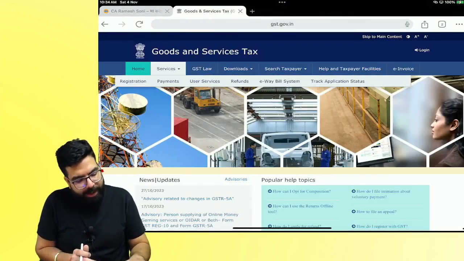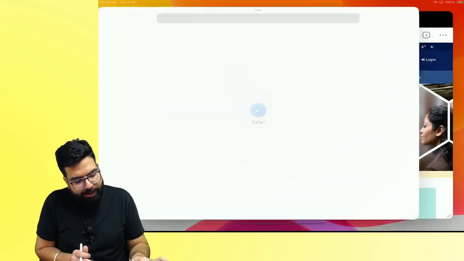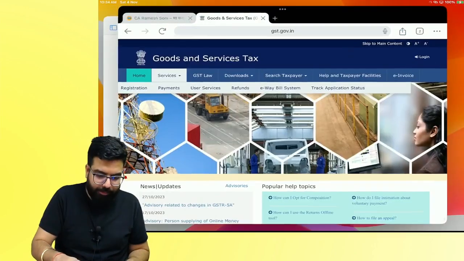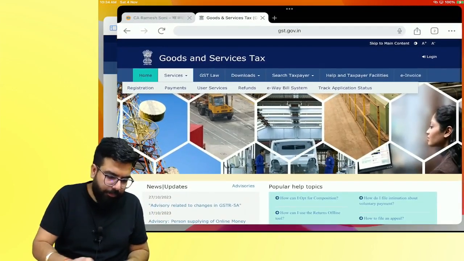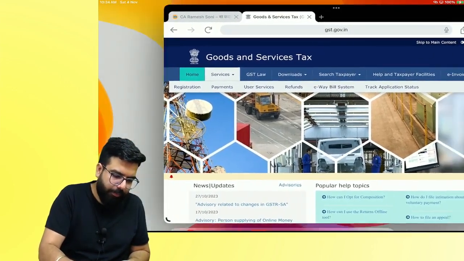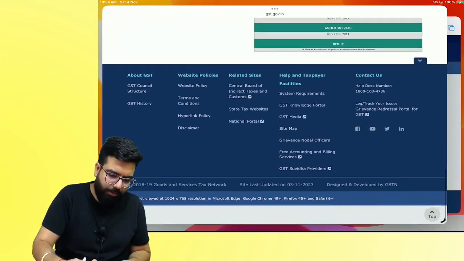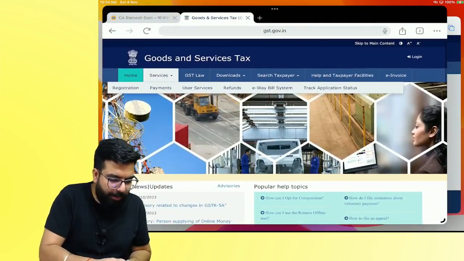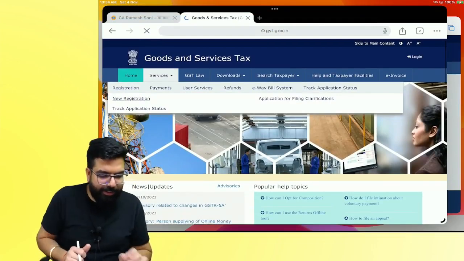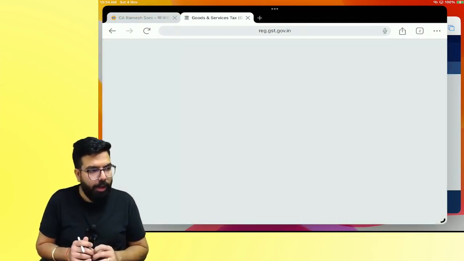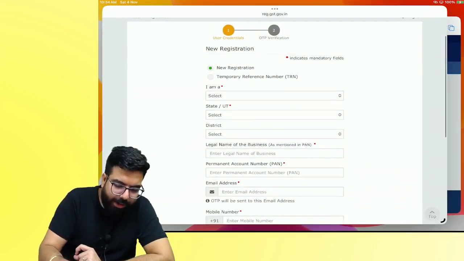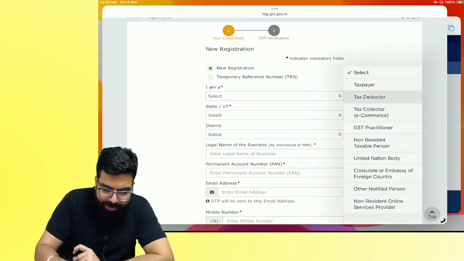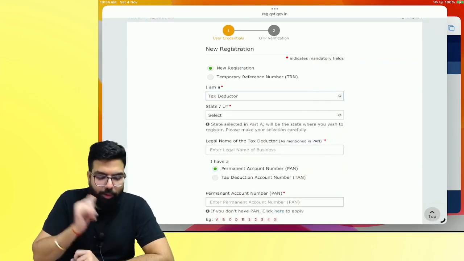Everyone, you have to go over here to gst.gov.in, services, registration, new registration. Can you see? One minute. Everyone, services, registration, new registration. See over here, everyone. They will ask you, do you want registration? You have to say, yes sir, I am a TDS deductor. Can you see? And you have to take registration.